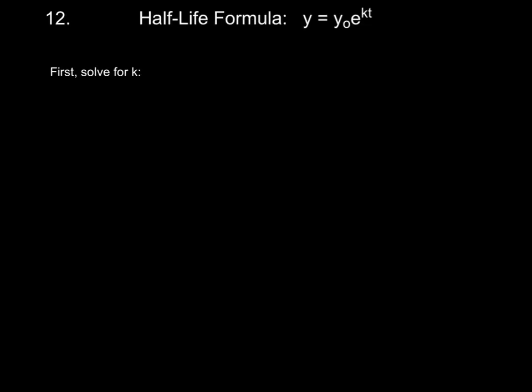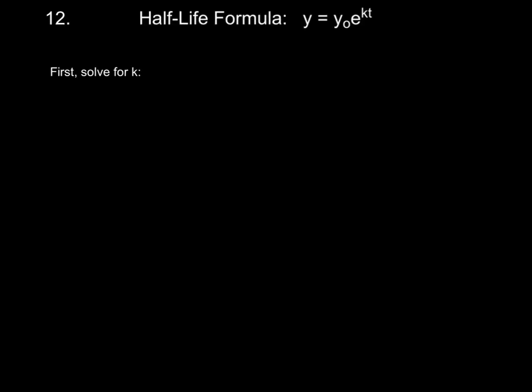Okay, so in order to determine T, the amount of time, we would have to know what K is, the decay constant. And unfortunately, we don't know that. So let's take a look at what they give us and see if we could first solve for K, and then we could maybe use that to help us determine how long it'll take for the patient's body to have approximately 4 milligrams left in it.